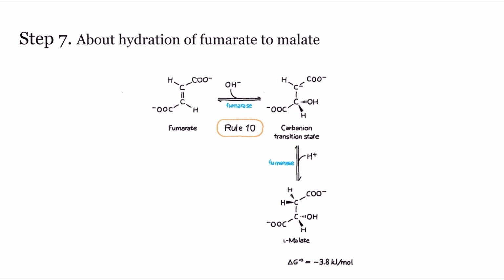According to Rule 10, this reaction does not require extra energy input because it's a simple addition of water. Moreover, fumarase is highly stereospecific, meaning this enzyme only catalyzes the L-malate, not D-type malate.